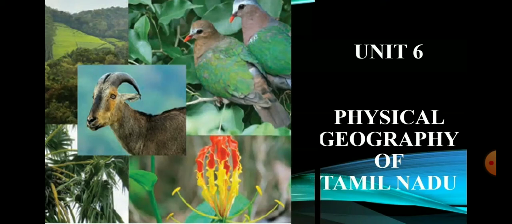We will get to know about the etymology, history of formation, location, size, physical divisions, rivers, climate, soil and natural vegetation of Tamil Nadu in this chapter. Its exquisite physiography and climate makes our state unique in India. It has long and sunny beaches, waterfalls, hills, forests and varied flora and fauna.